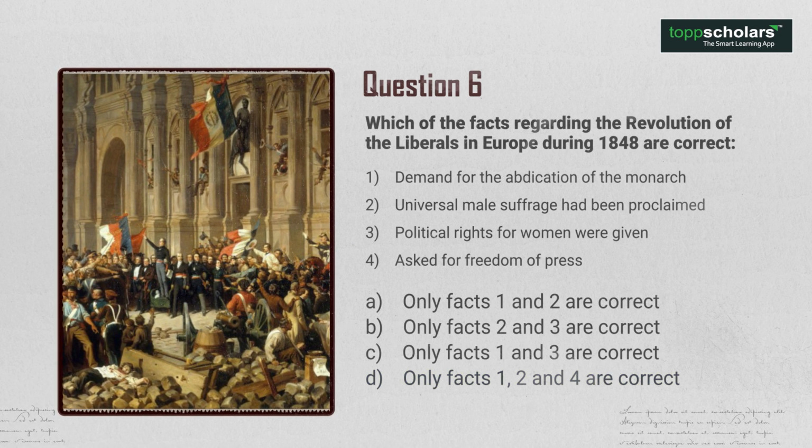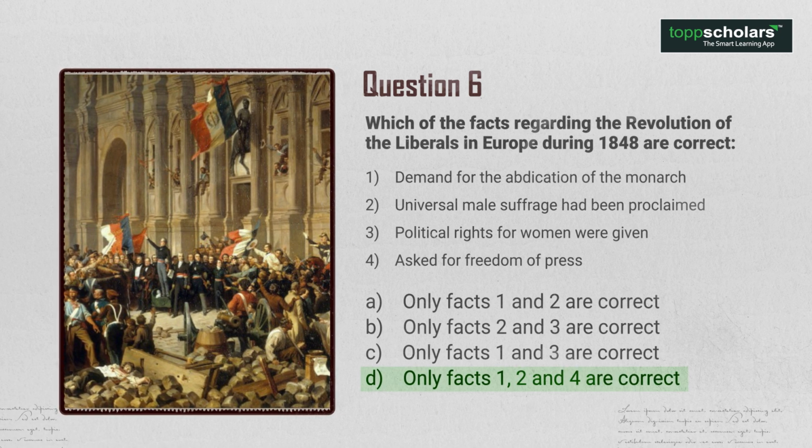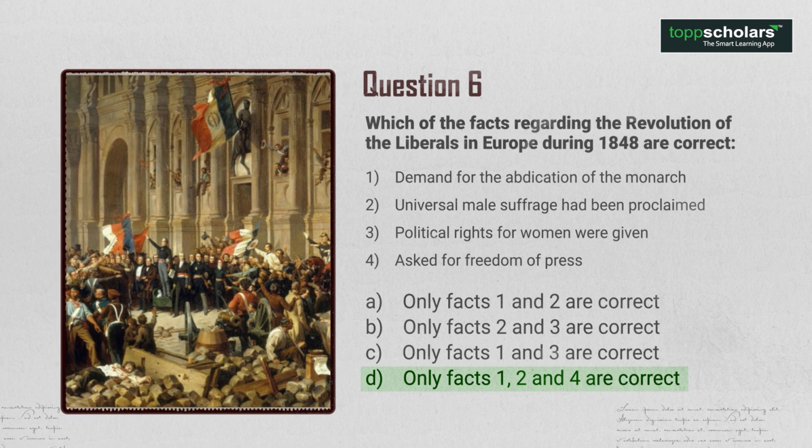The answer is option D. Demand for the abdication of the monarch, universal male suffrage had been proclaimed, asked for freedom of the press.